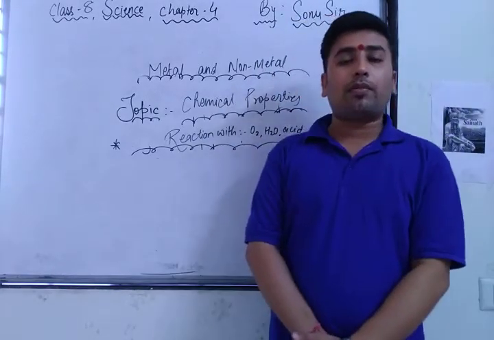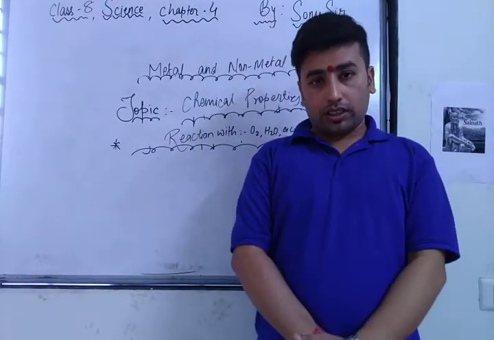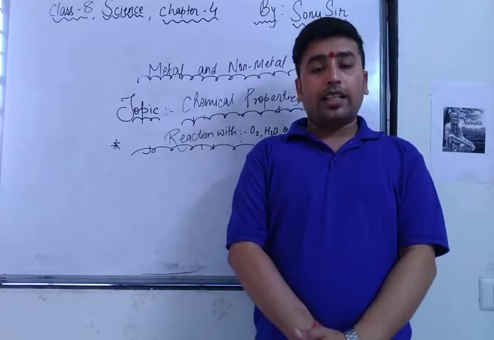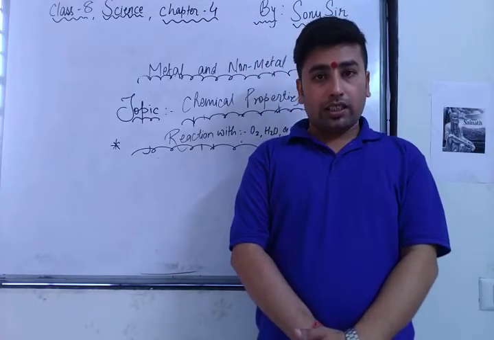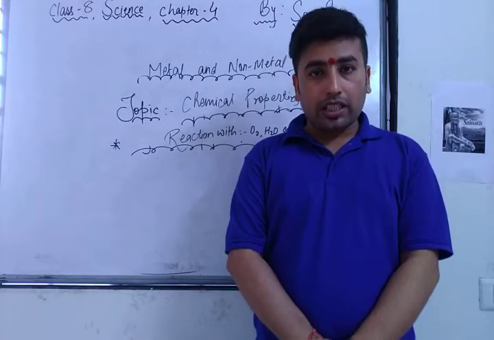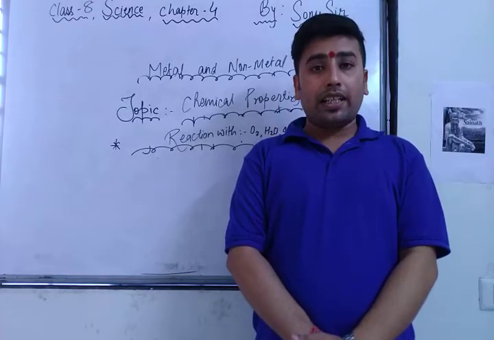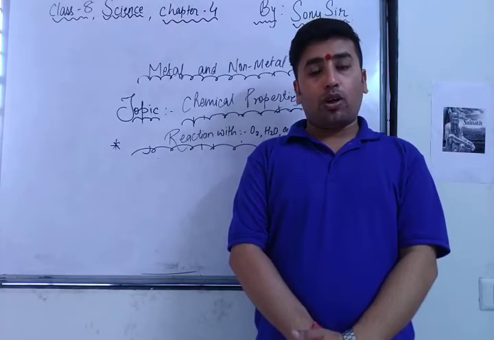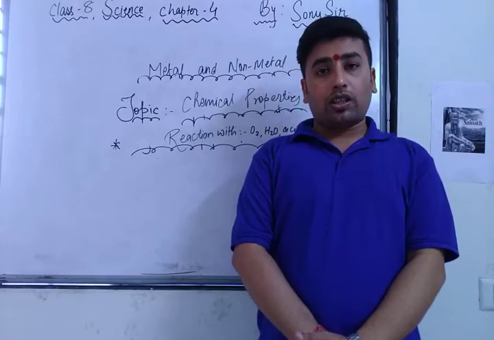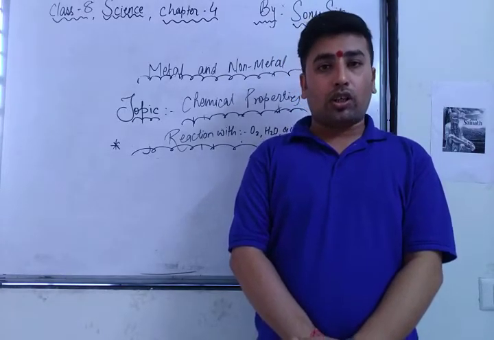The first chemical property is reaction with oxygen. When any metal reacts with oxygen, it gives metal oxide. What does it give? Metal oxide. When any metal reacts with oxygen, it gives the oxide of that metal.